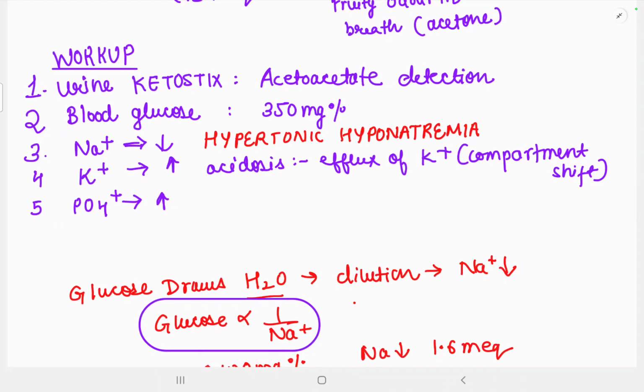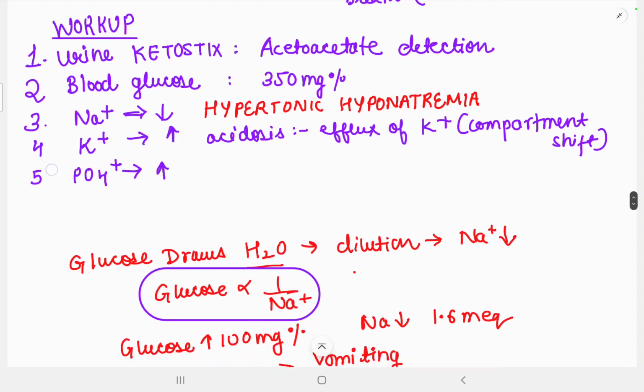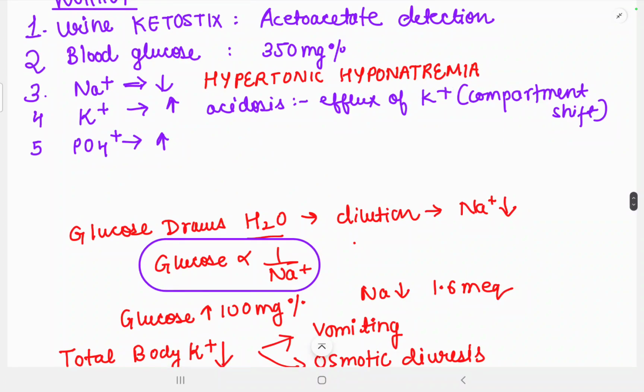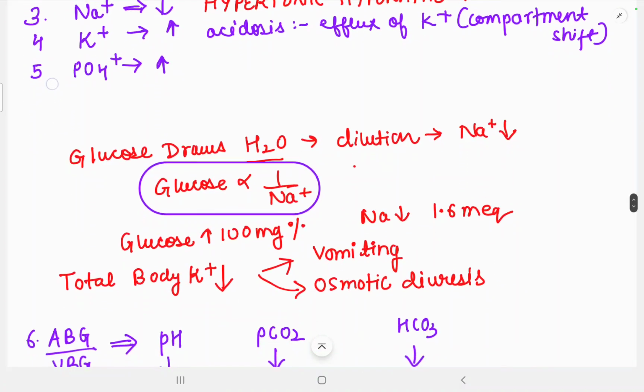So what is the workup in a patient of diabetic ketoacidosis? First of all, we'll do the urine ketone test. Acetoacetate detection will be there. We'll get to know that the patient has ketone bodies in the urine, which is the characteristic finding of diabetic ketoacidosis. The blood glucose will definitely be high, as it is a diabetic condition, 350 mg/dL. Sodium ions will be less, as there will be hypertonic hyponatremia. Potassium ions will be increased: acidosis, efflux of potassium, compartment shift. As you all know, if insulin is decreased, then the potassium ions will definitely be increased. Phosphate ions will be increased.